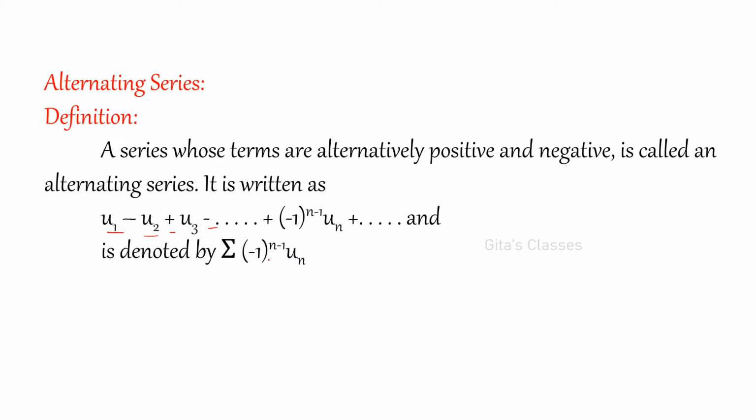It is written like this and denoted by sigma, n varies from 1 to infinity, (-1)^(n-1) u_n.